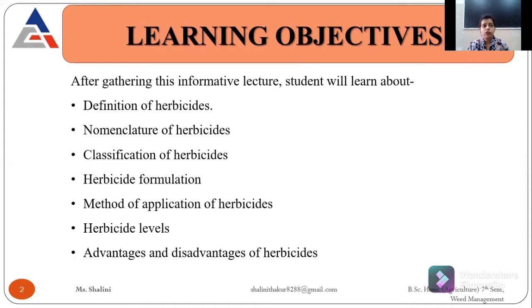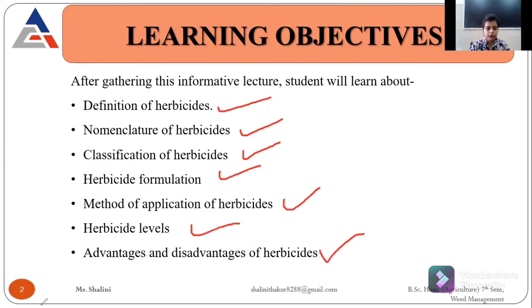Then you will also know different herbicide levels in this lecture. Then the advantages, or I can say the disadvantages, of herbicides. Okay, so this is all about this lecture. You have to learn all these things in this slide.